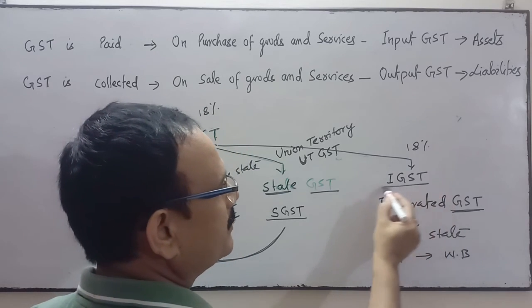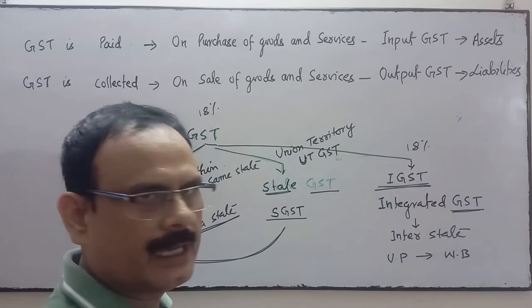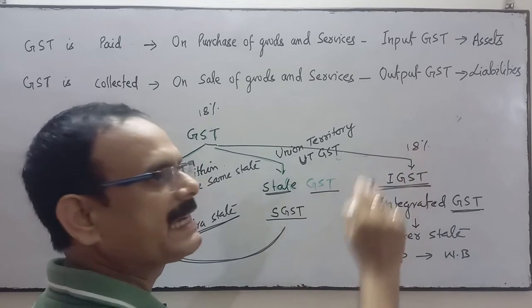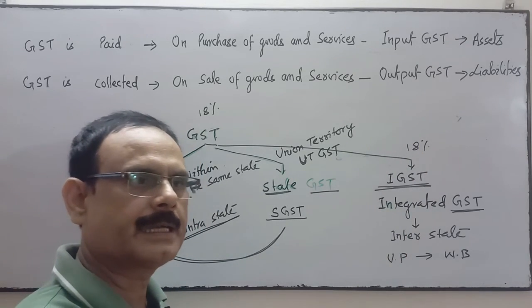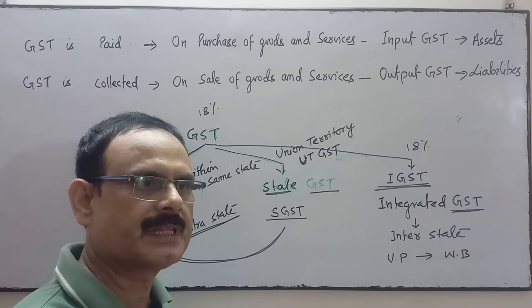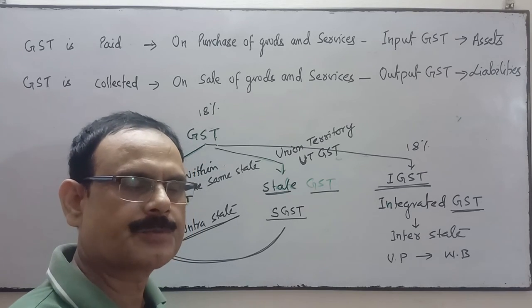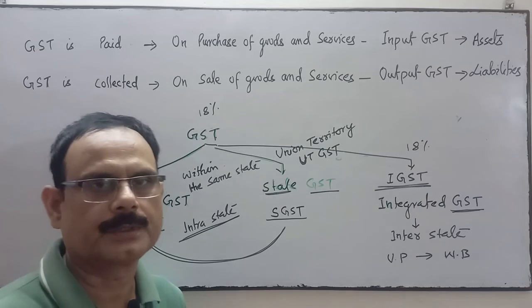This will be given to the central government directly, and the central government divides this amount between the state and the central as per the prescribed norms. Is it clear?